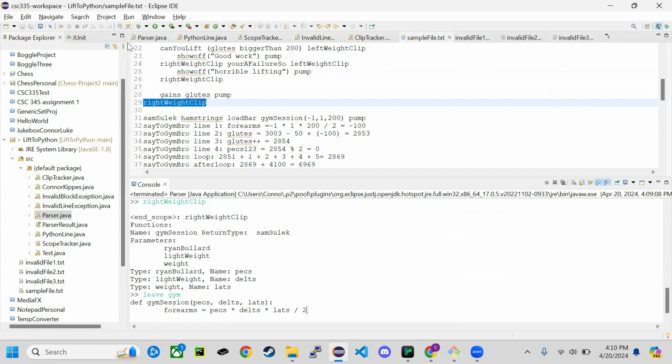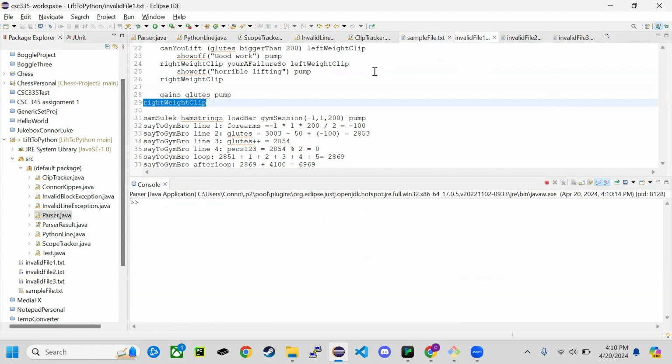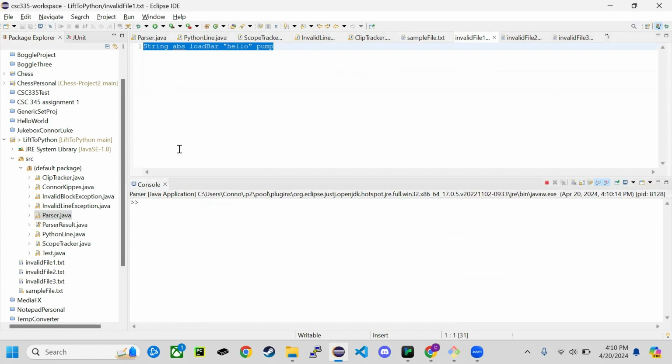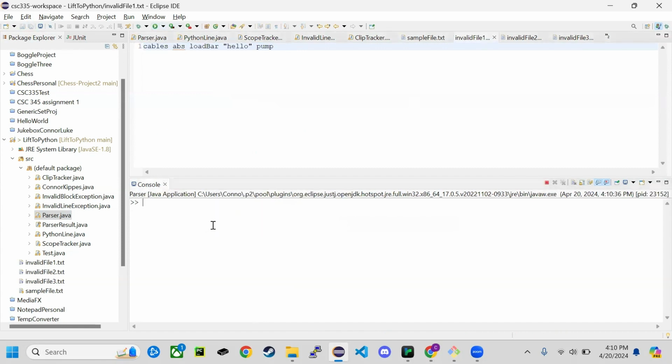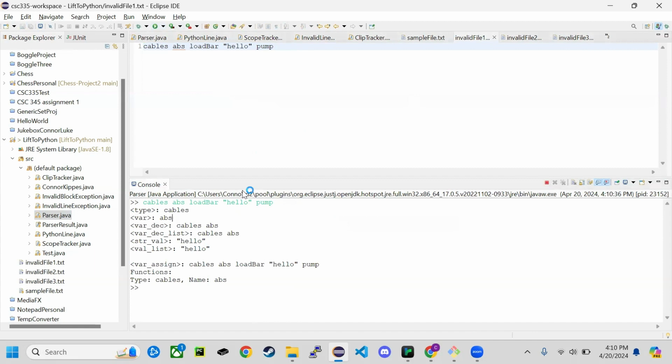If you give it an invalid line, it would tell you. So for example, let me just put this one in. This one says on line 1, it's invalid. And obviously we cannot have string in our language, so this is invalid. Now, if we want to change that, we would just make this cables, and then run that again, and that should be valid.